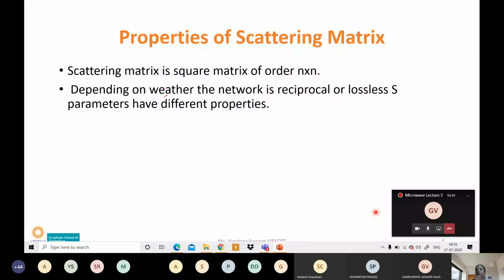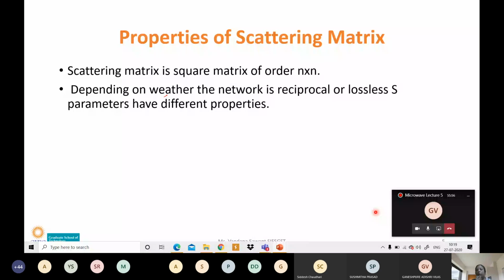Instead of port 1, we can give the input to port 2 also. Or if it is a 3-port device or a 4-port device, instead of port 1 as an input, you can use port 2, or port 3, or port 4 as an input. Any port you can choose as an input port when the device is specified as reciprocal. That device is called a reciprocal device.